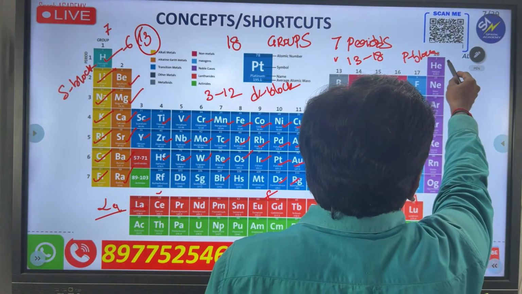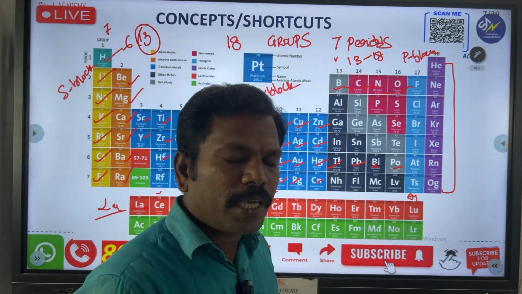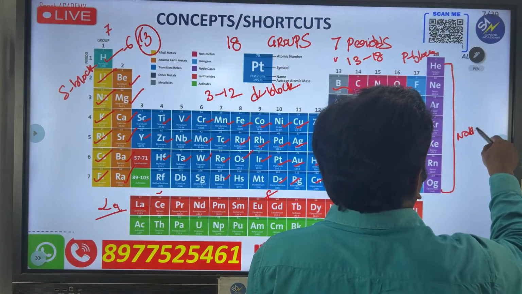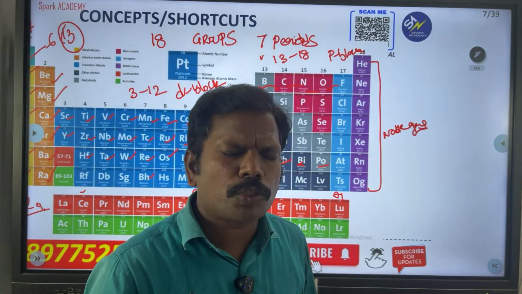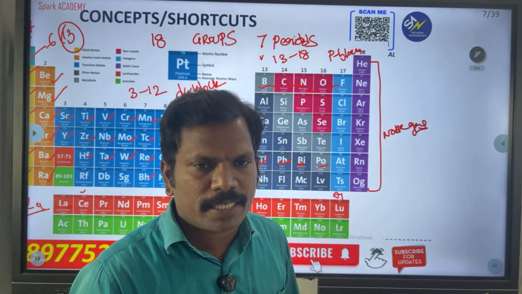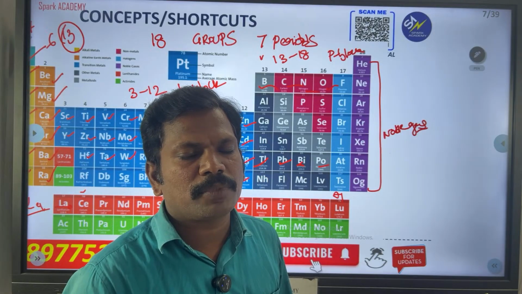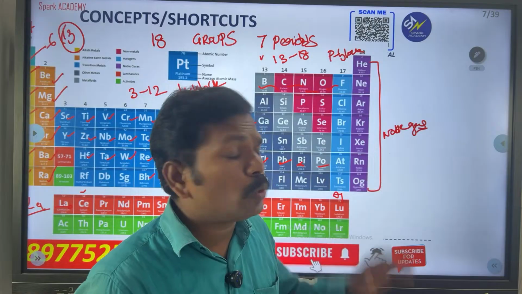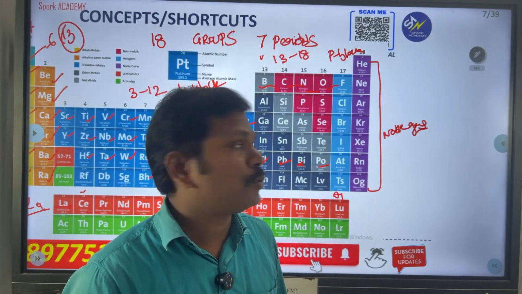So after this, the most important, Nana. This is the 18th group. Okay? The 18th group is called noble gas. You already know noble gas. Because the most stable group in the periodic table is the noble gases. Sometimes they are also called inert gases, because of their outer orbital configuration. You have to know their outer orbital configuration.